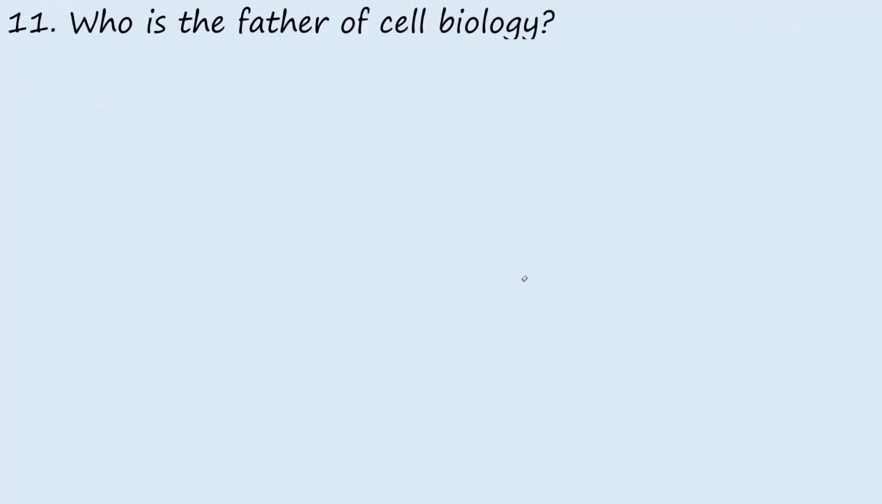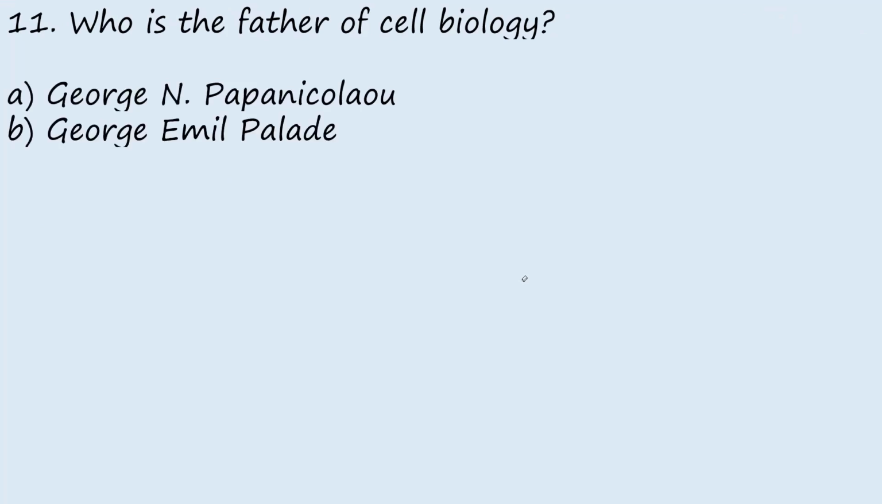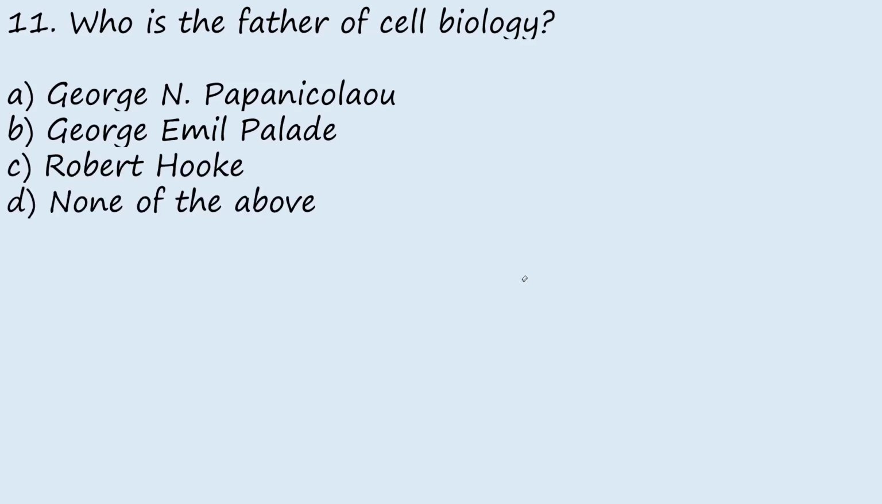Question 11. Who is the father of cell biology? A, George N. Papanicolaou, B, George Emil Palade, C, Robert Hooke, D, none of the above. The answer is Robert Hooke. Robert Hooke is the father of the cell. He is the first scientist that was able to discover the cell in the year 1665. So he is considered the father of the cell.